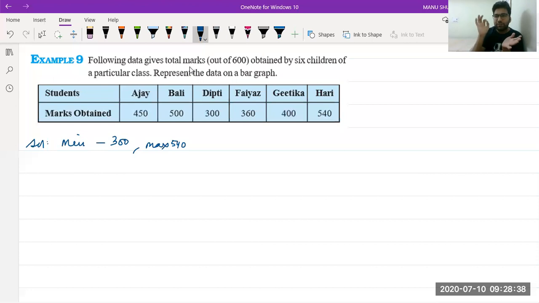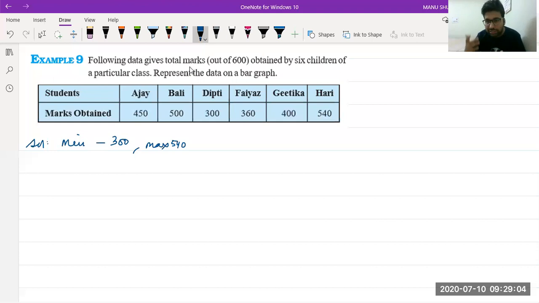If I take a scale of 10, how many divisions do I have to make? Please tell. Very good, Nitin. We have to make 24 divisions. So the graph will be like this: 1, 2, 3, 4, 5, 6, 7, 8, 9, 10, and I have to make a much longer graph. That is not good. So we have to take a better scale.